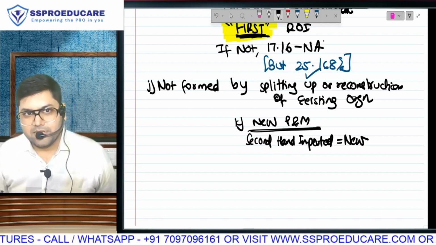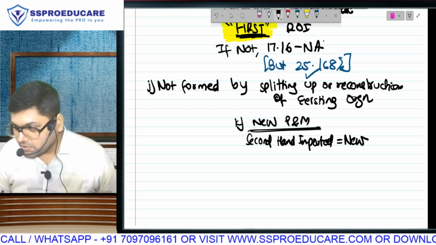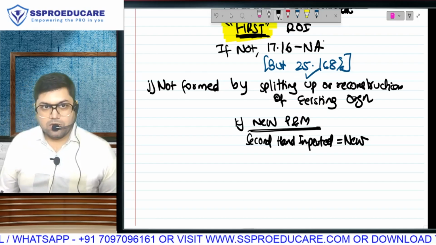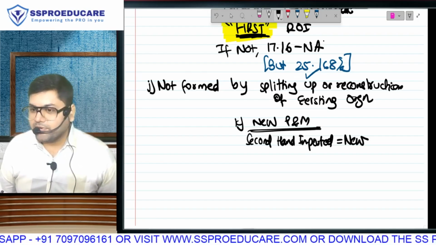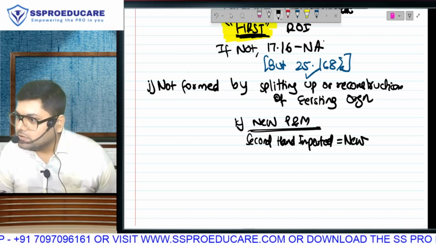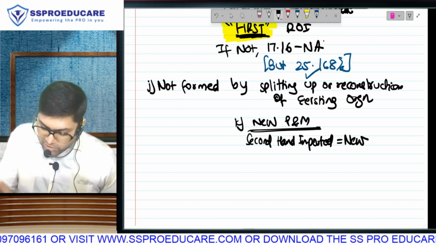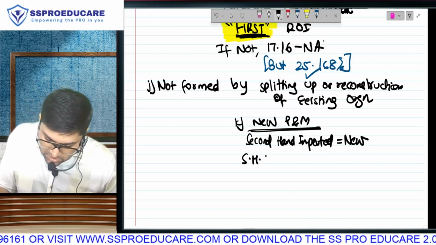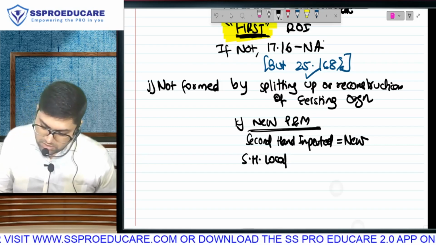So very quickly tell me, new local allowed, new imported allowed, second hand imported, अरे second hand but imported, so allowed. That means what is not allowed? Second hand local also allowed.